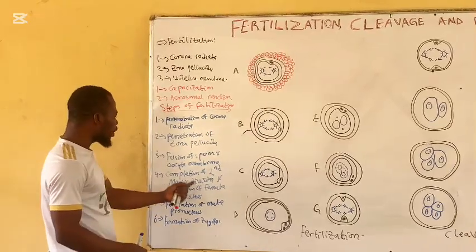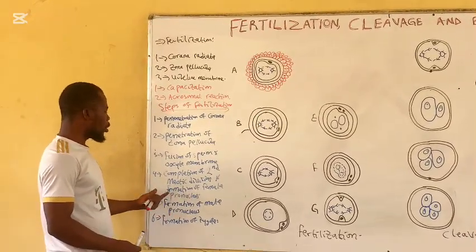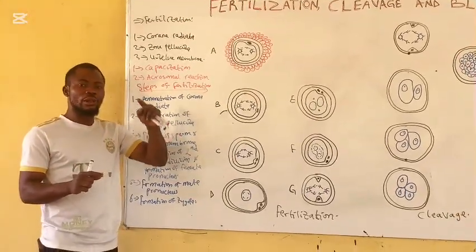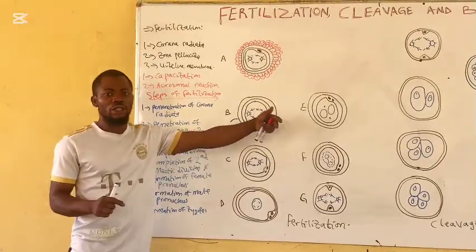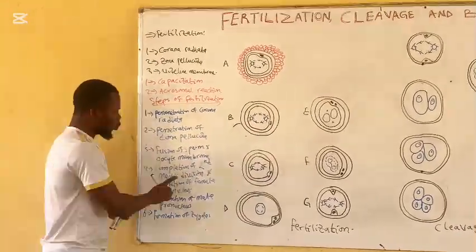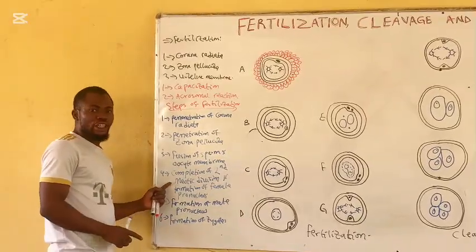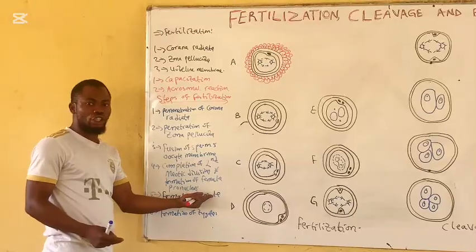Next one is the completion of the second meiotic division and formation of the female pronucleus. The oocyte is in the metaphase of second meiotic division, that is during puberty. Now, once the sperm cell comes in contact with the oocyte, it will complete its second meiotic division.